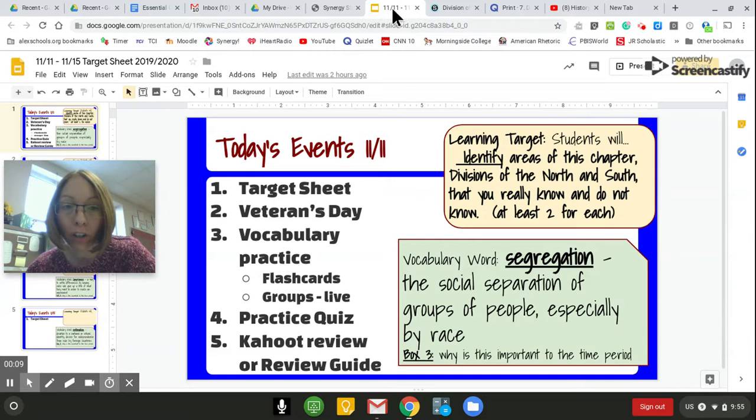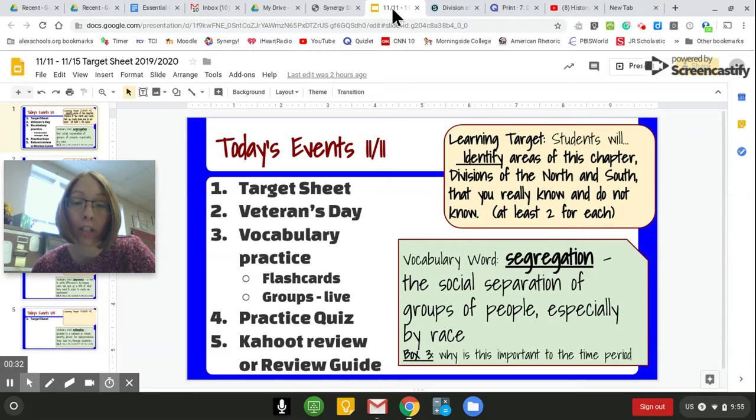Our word today is segregation. It's one of the last words in this chapter, so we would have just about covered them all now, which is good because tomorrow's our quiz. Reminder: segregation is the social separation of groups of people, especially by race. So different groups settling in different places by choice or by force.